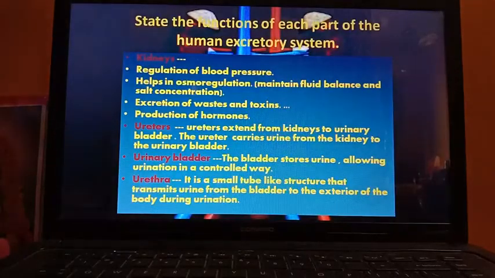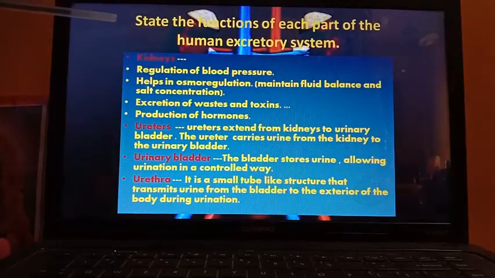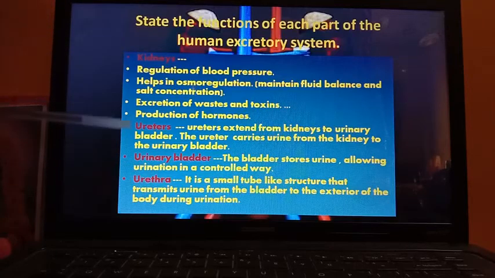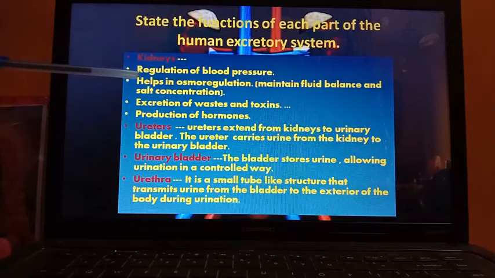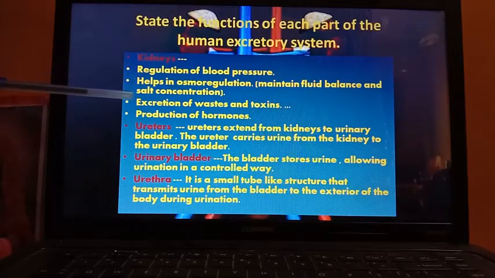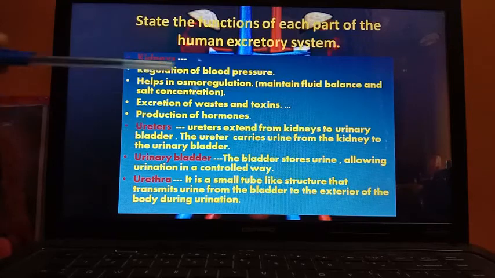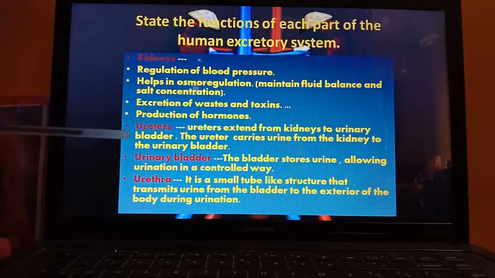Now next question, state the functions of each part of the human excretory system. So 4 parts already we have discussed: kidneys, ureters, urinary bladder and urethra. Now we will see the functions of each of the parts. So kidneys function already I have discussed. Then also I am telling it again: regulation of blood pressure, helps in osmoregulation, excretion of waste products and toxins, production of hormones.